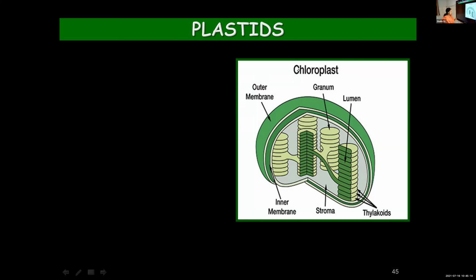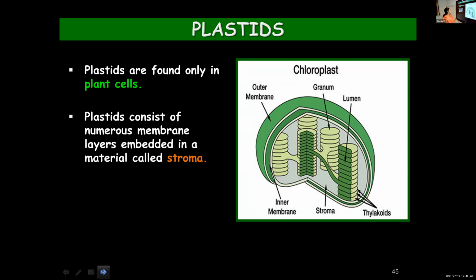I'll come to the structure of chloroplast later. Plastids are found only in plant cells. Very important point. They consist of numerous membranous layers which are embedded in a material known as stroma. So this is mentioned about plastids in general. So here you can see the picture of chloroplast.